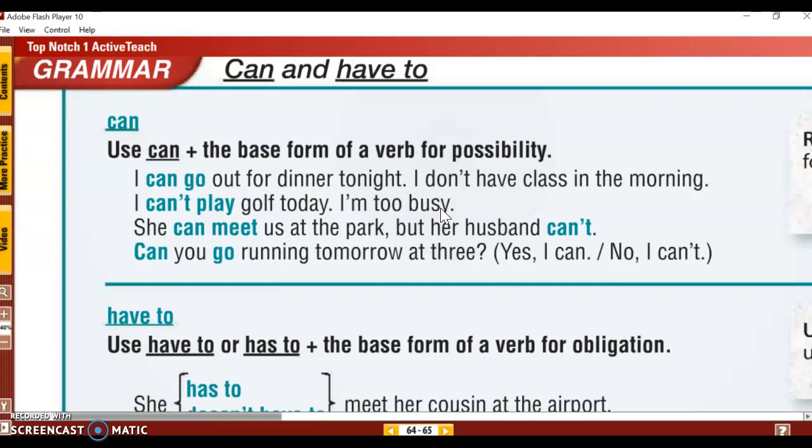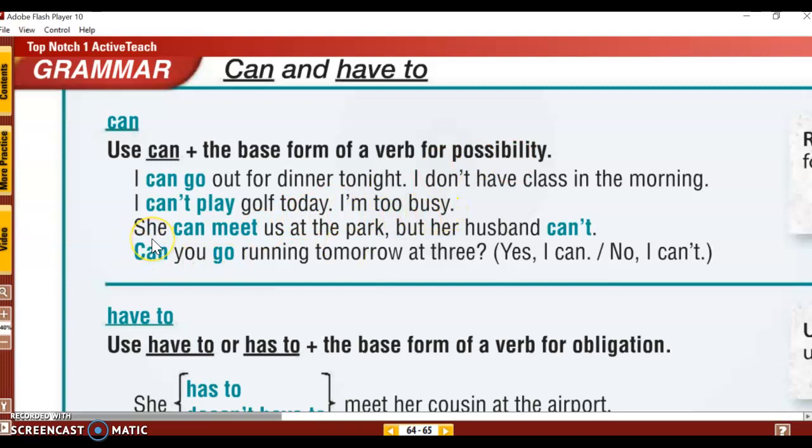Yes, I'm a very good golf player. I love to play golf. I'm a champion. But I can't play golf today. I'm too busy. So this is not my ability. This is the possibility of me playing golf today. Because today I am too busy.